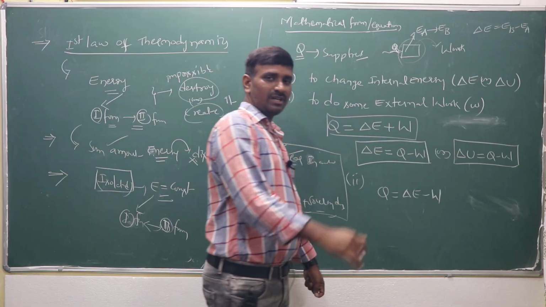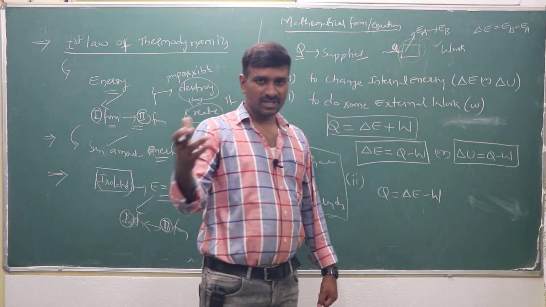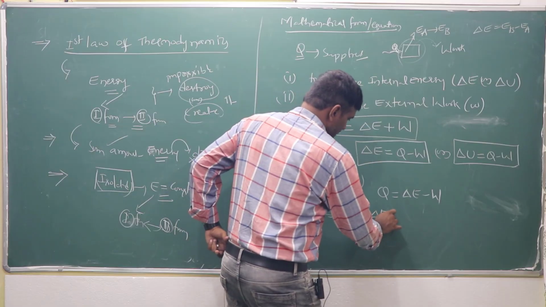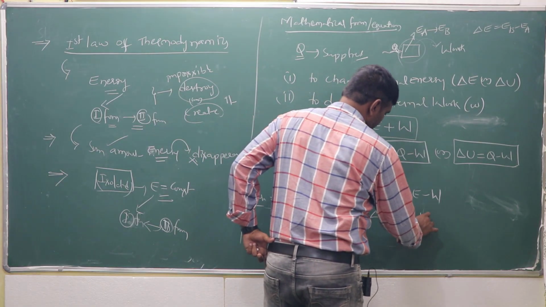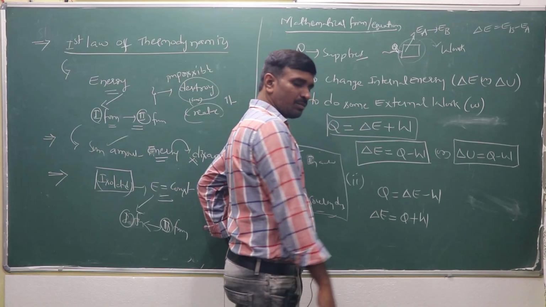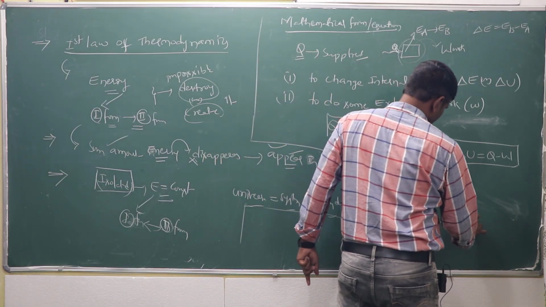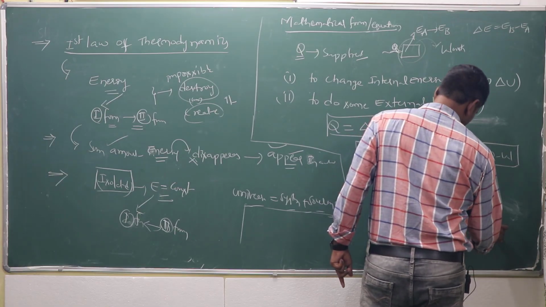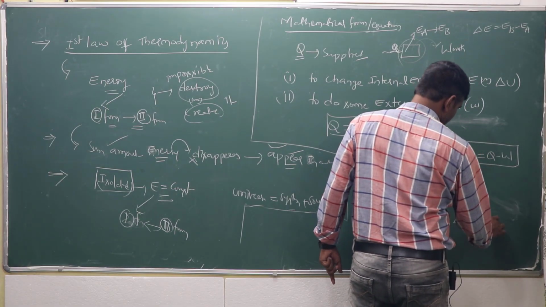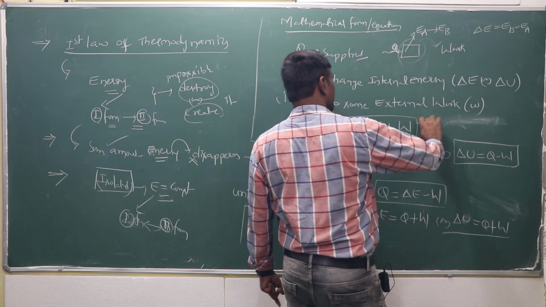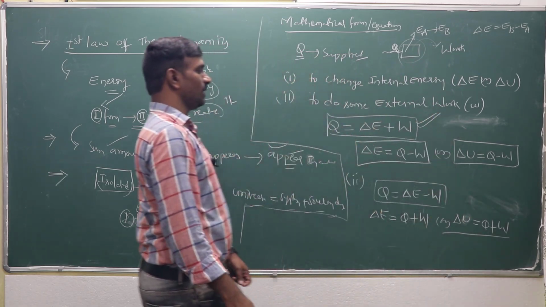Negative and positive values will be there. Which case, I can explain later. So then delta E is equal to what? Delta E is equal to Q plus W, or delta E is equal to Q minus delta U, equal to Q plus W. This is also one form. We frequently use delta E plus W.